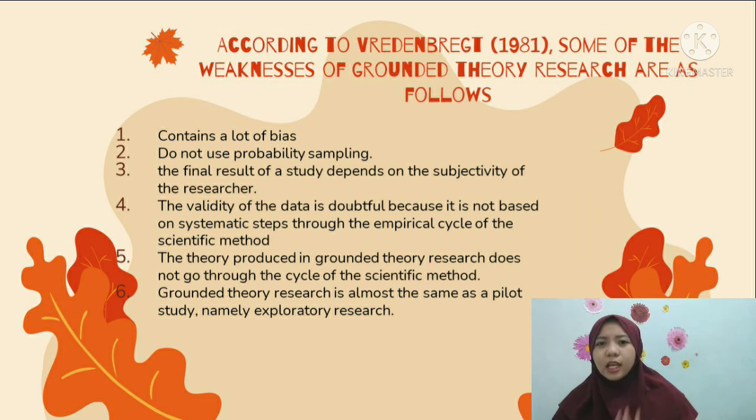The fourth is that the validity of the data is doubtful because it is not based on systematic steps through the empirical cycle of the scientific method. The fifth is that the theory projected in grounded theory research does not go through the cycle of the scientific method. The sixth is that grounded theory research is almost the same as a pilot study, namely exploratory research.